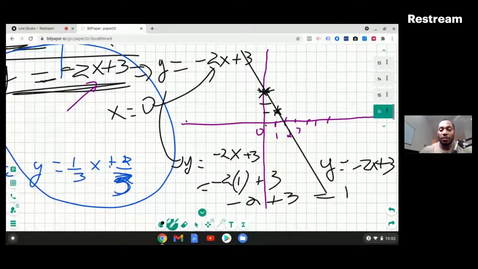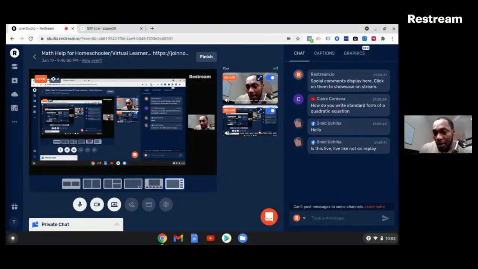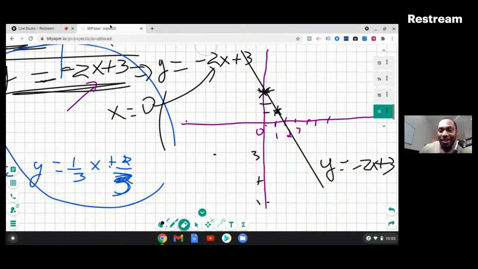Let me not be messy and erase all of those, and then draw the second line in blue. So how do we draw the second line that's in blue? Let me see if you guys have any questions. Yeah, this is live. So how do we draw the second line in blue?